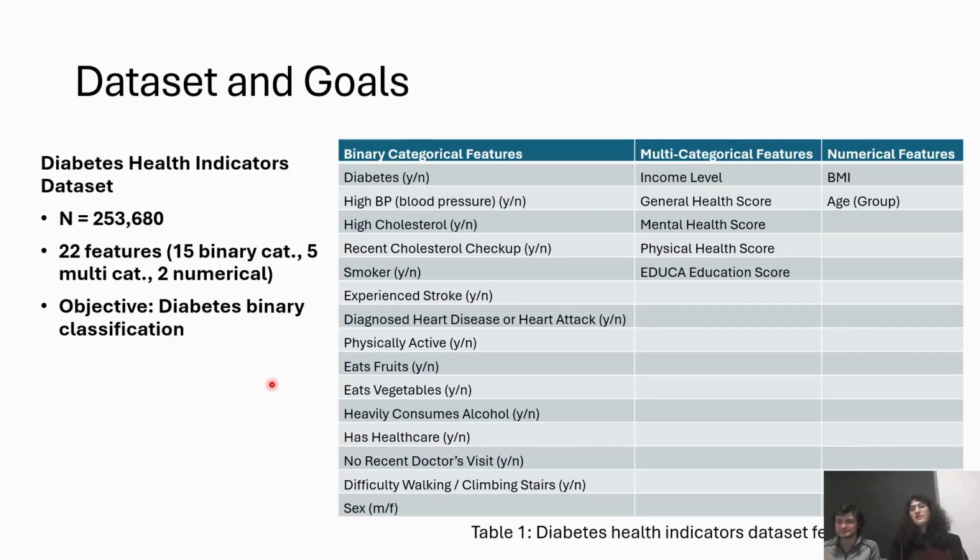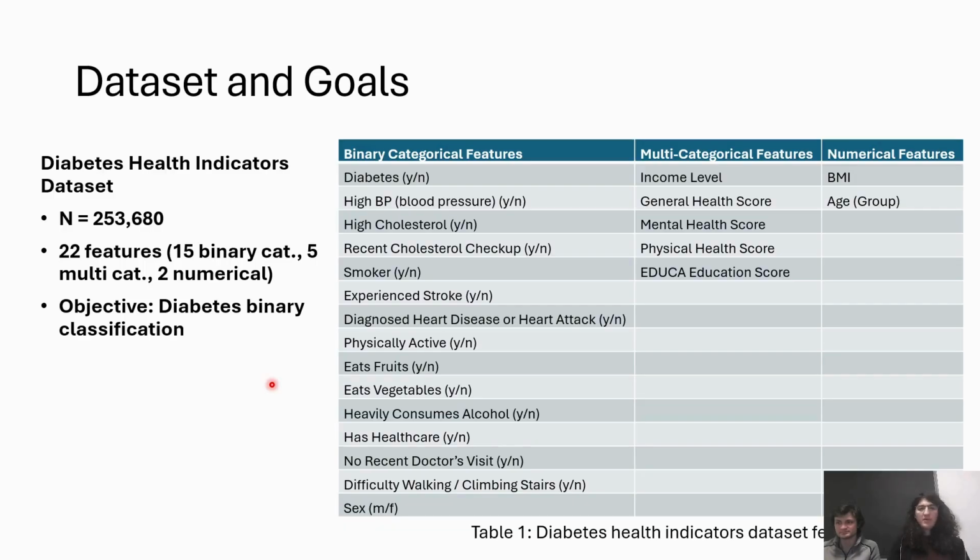So for this assignment, we used the dataset from the BRFSS survey, the Behavioral Risk Factor Surveillance System, that was collected in 2015 by the CDC. This is a survey that goes out to hundreds of thousands of people each year. This specific dataset has around 253,000 rows in it. Well, the actual survey is more expansive. This has 22 features from it.